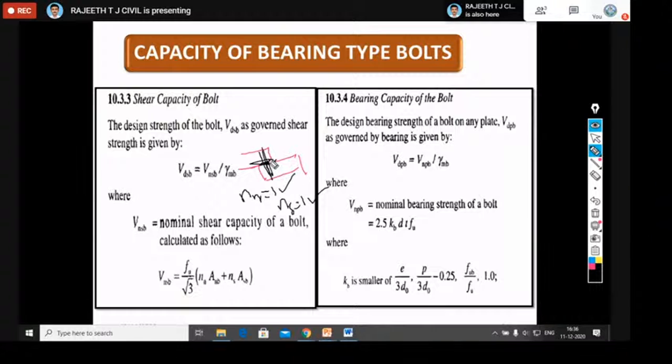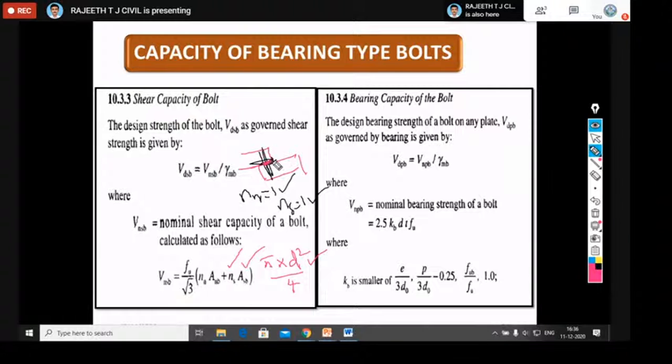That is, nn means whether you're getting the thread portion of the bolt at this junction, or the shank portion of the bolt. If you're getting the shank portion of the bolt, and the information is given about the shank portion, then you can choose ns equal to 1 and Asb equal to pi d square by 4, where d is the nominal diameter of your bolt.